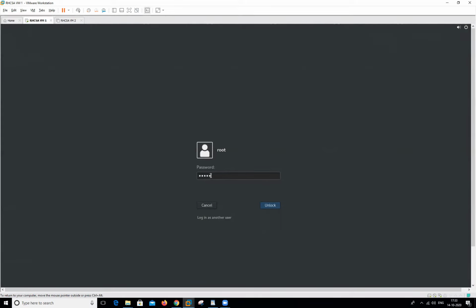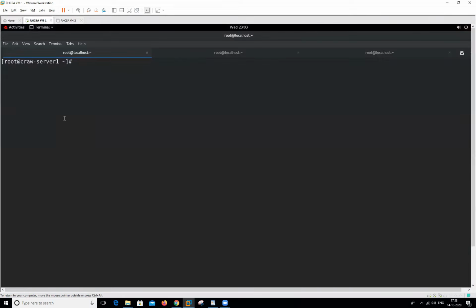So in this session we will learn about the ls command. What is ls, what is the use, and what are the basic requirements of the ls command? ls means list. It can list in a short format and it can list in a long format.